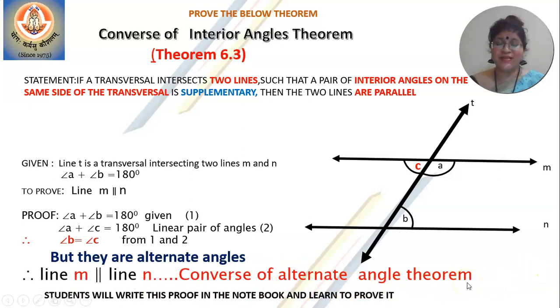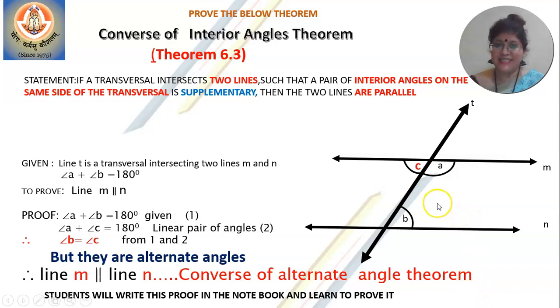So students, I repeat this once again. What I am doing here is explaining the converse of interior angle theorem. But in order to explain this, you have to use another theorem: the converse of alternate angle theorem. Only then will you get the answer. So T is a transversal intersecting two lines M and N. Remember, they are not yet parallel. You have to prove them parallel.